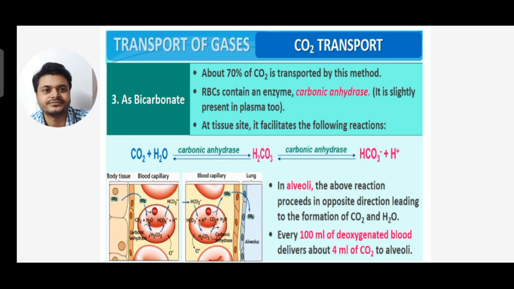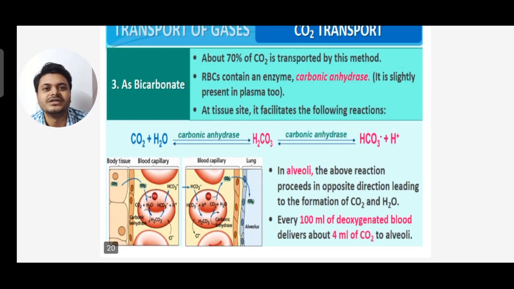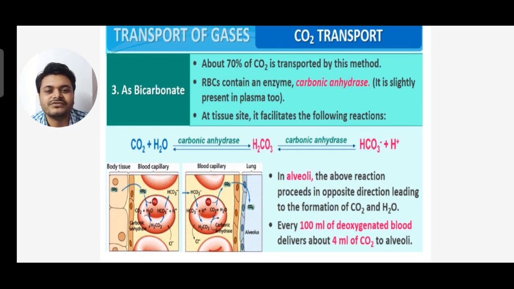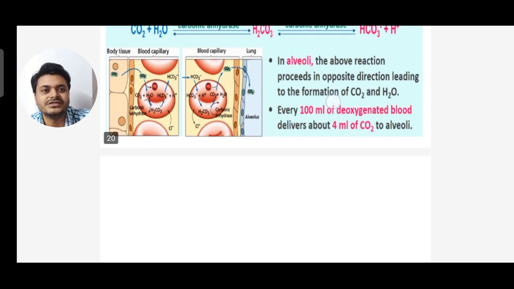You can see the body tissues, blood capillaries and lungs, and the exchange going on. In alveoli the above reaction proceeds in the opposite direction, leading to the formation of carbon dioxide and water. Every 100 ml of deoxygenated blood delivers 4 ml of carbon dioxide to alveoli. This is important.